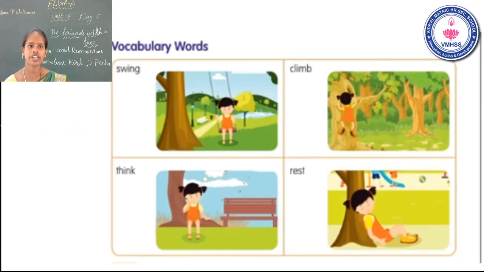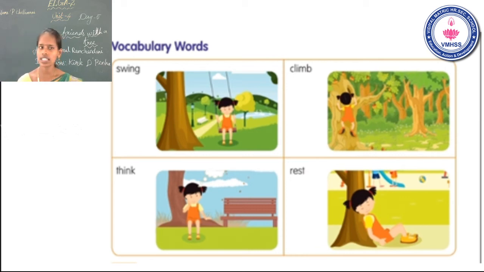Yes, vocabulary words. Already I learnt in the last class, but we have a small recap. Okay. Vocabulary words. The first one, swing. Second one, climb. Third one, think. Fourth one, rest. Okay. Swing, climb, think, rest. Okay. Now go to the next session, grammar part.